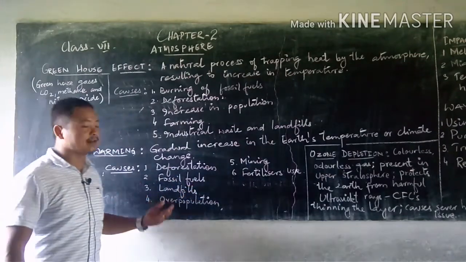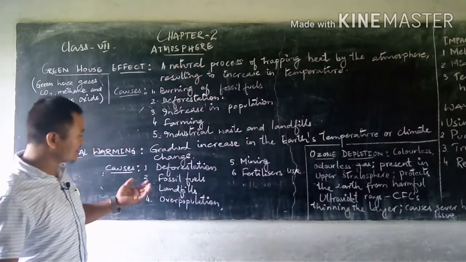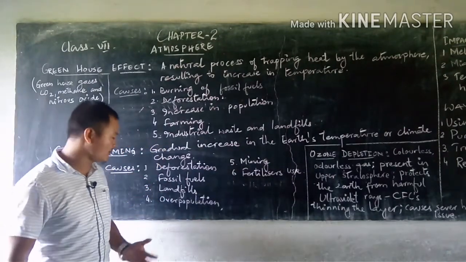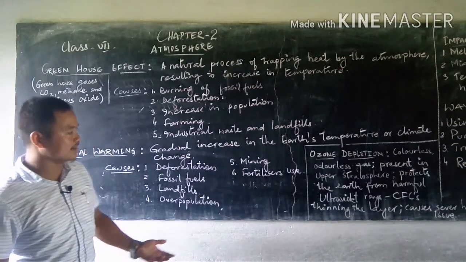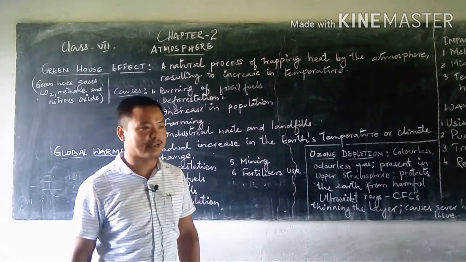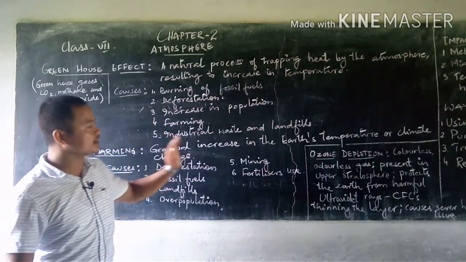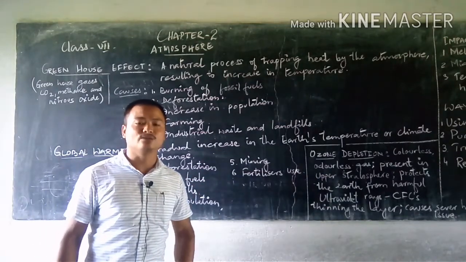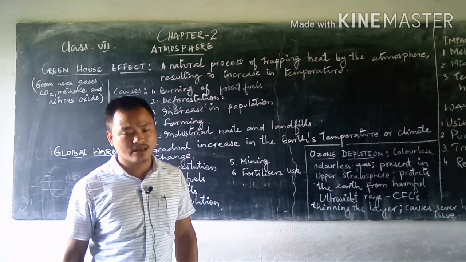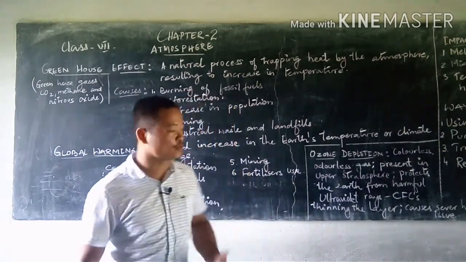So temperature definitely increases because of large scale deforestation, burning of fossil fuels, landfills and mining activities, industrial waste, or even overpopulation and fertilizer use. Fertilizers are definitely related to farming activities or agriculture. So this is leading to an increase in the earth's temperature, or we can say we are on the verge of climate change. Now what do we see with these effects of the greenhouse effect or global warming?